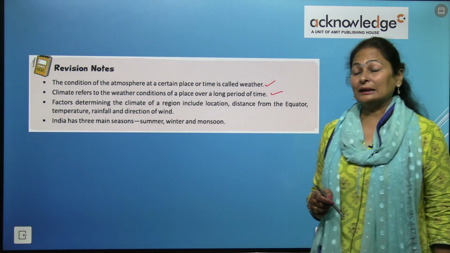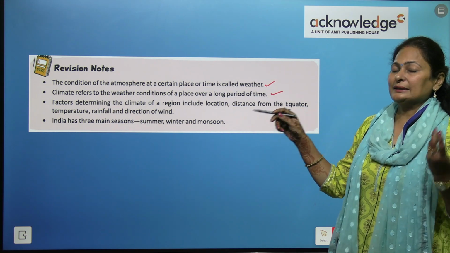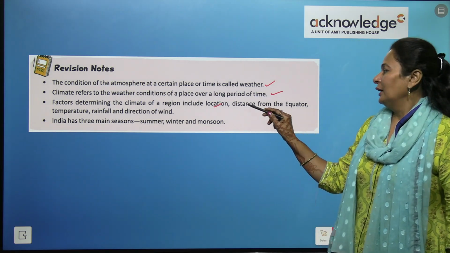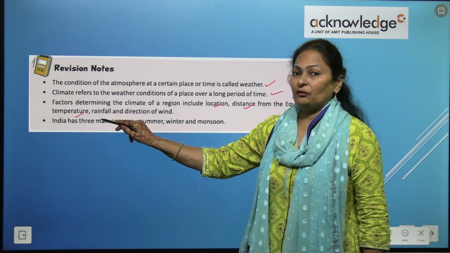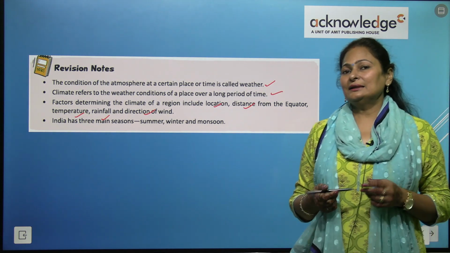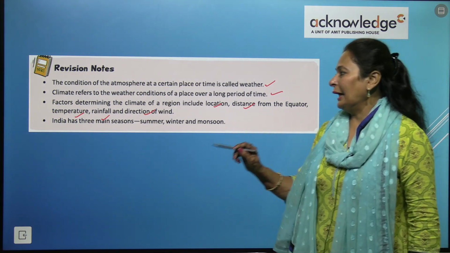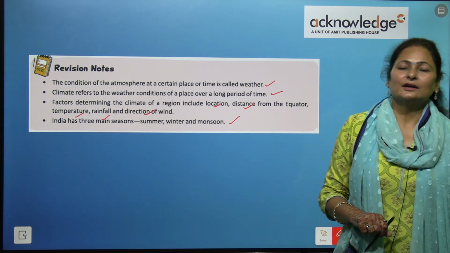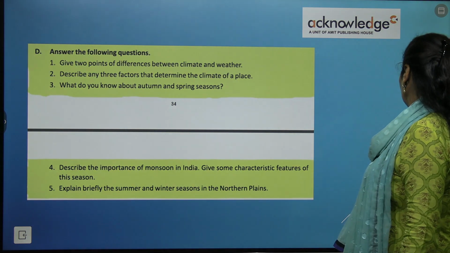Factors determining the climate of a region include all the elements that affect the climate: location, distance from the equator, temperature, rainfall and direction of winds. India has three main seasons: summer, winter and monsoon. Right? So it's time for questions and answers.